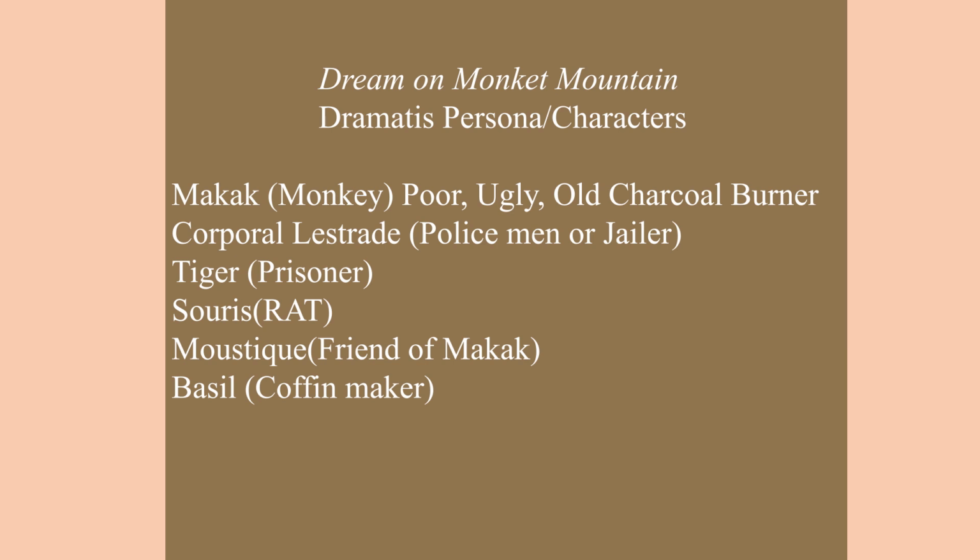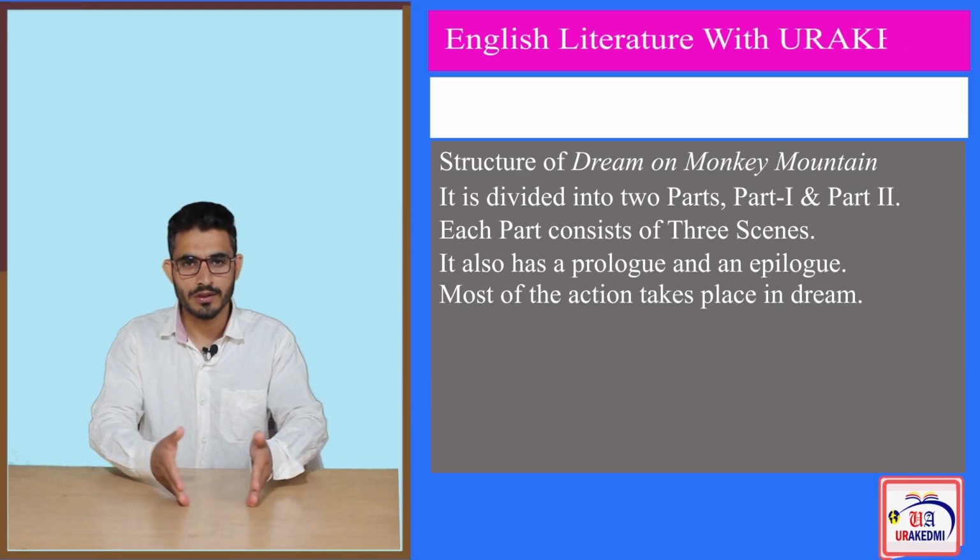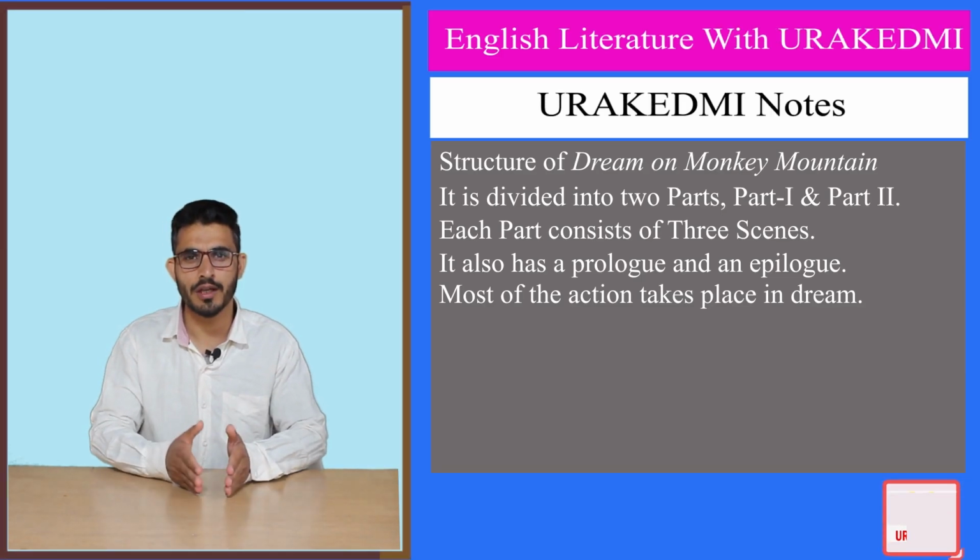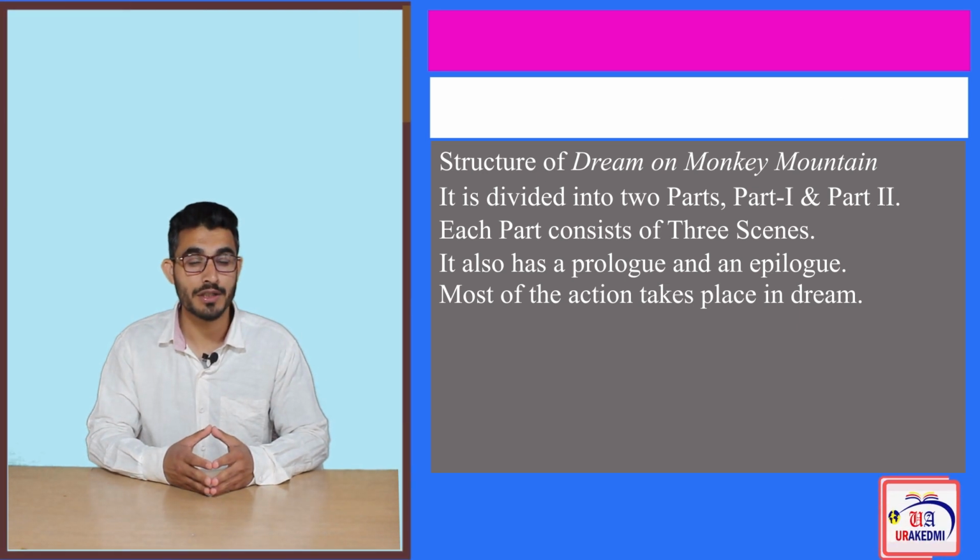We have Mostique. Mostique is the friend of Macaque. We have Basil. Basil is described as a coffin maker. He symbolizes death. Now these were the characters around which the story of Dream on Monkey Mountain would revolve.